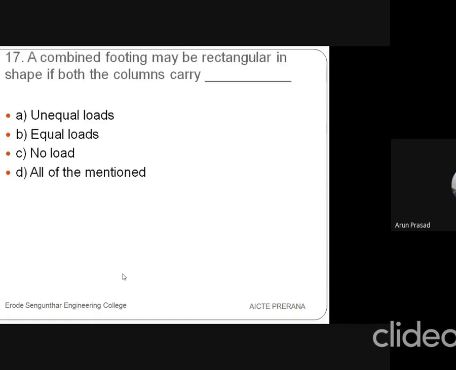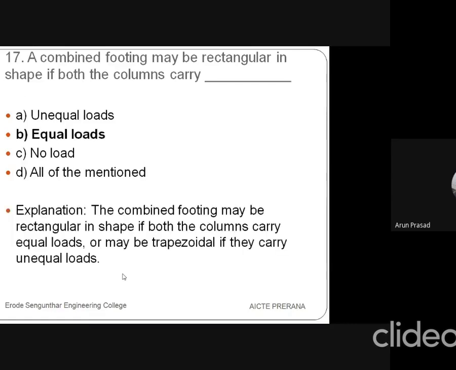Then, a combined footing may be rectangular in shape if both the columns carry which of the following: unequal loads, equal loads, no load, or all of them mentioned? The answer is equal loads. The combined footing may be rectangular in shape if both the columns carry equal loads, or may be trapezoidal if they carry unequal loads.